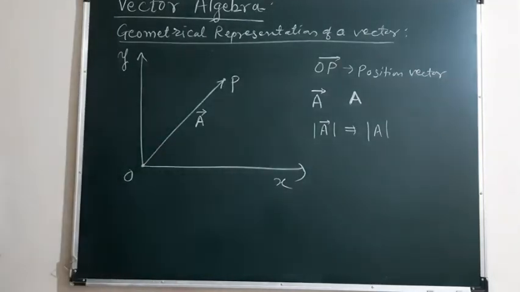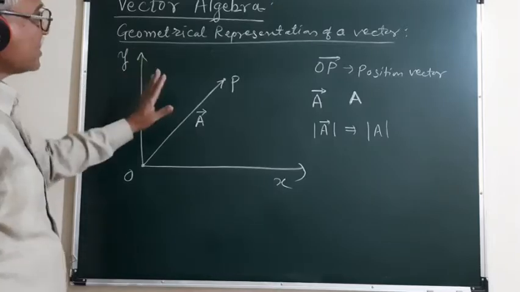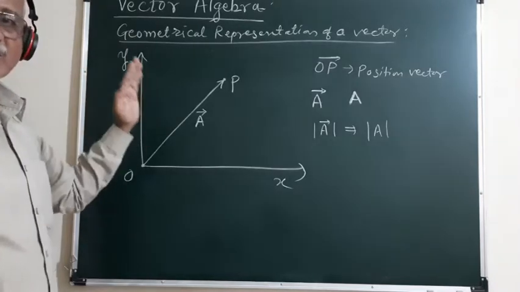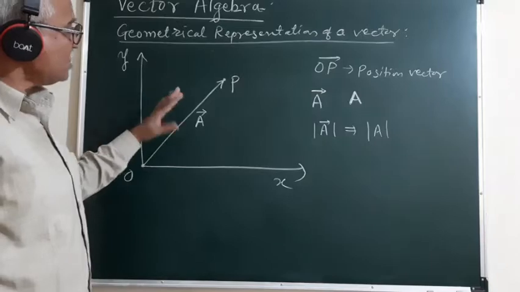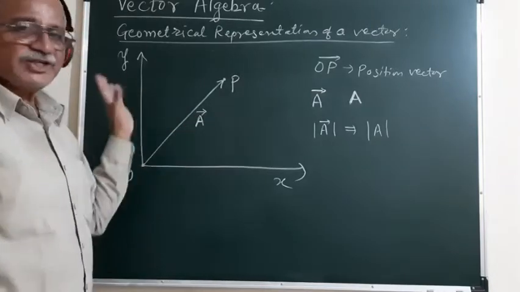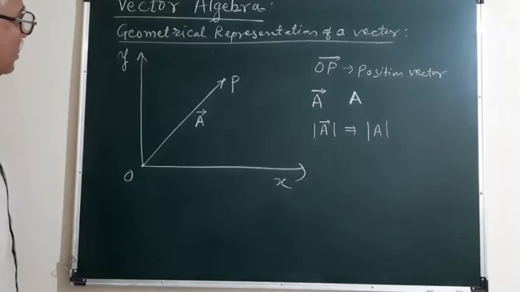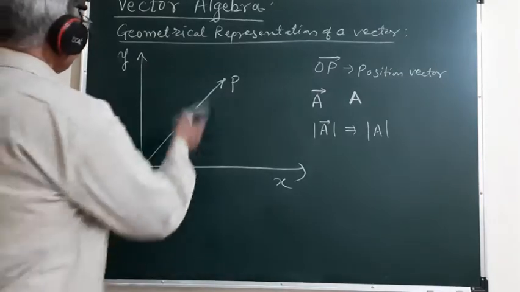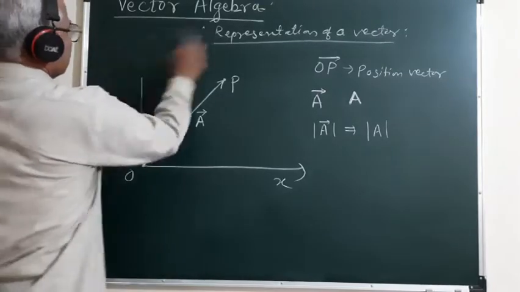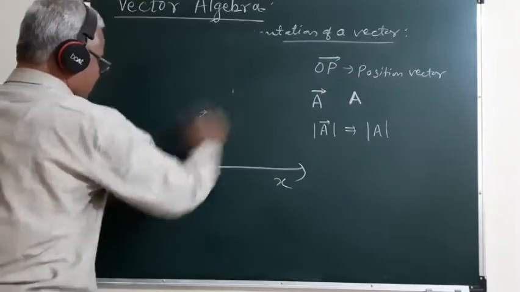Then let us see the types of vectors. So that is how we can represent the vectors geometrically. With the help of this geometrical representation, we can represent the vectors. Then let us see what are the types of vectors.